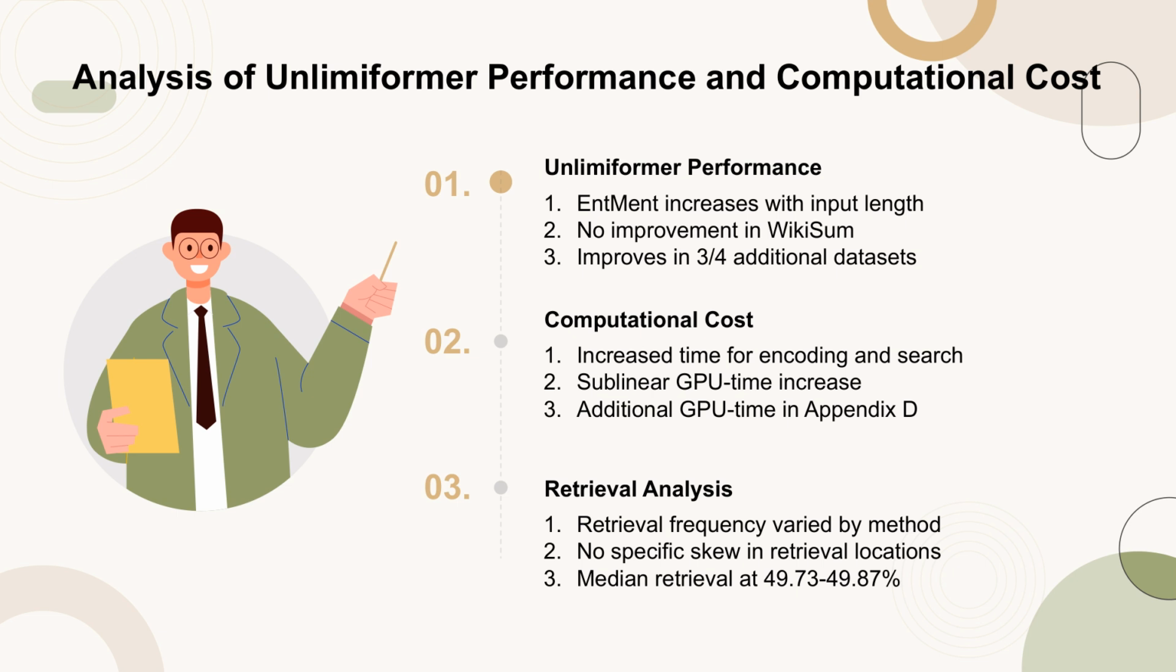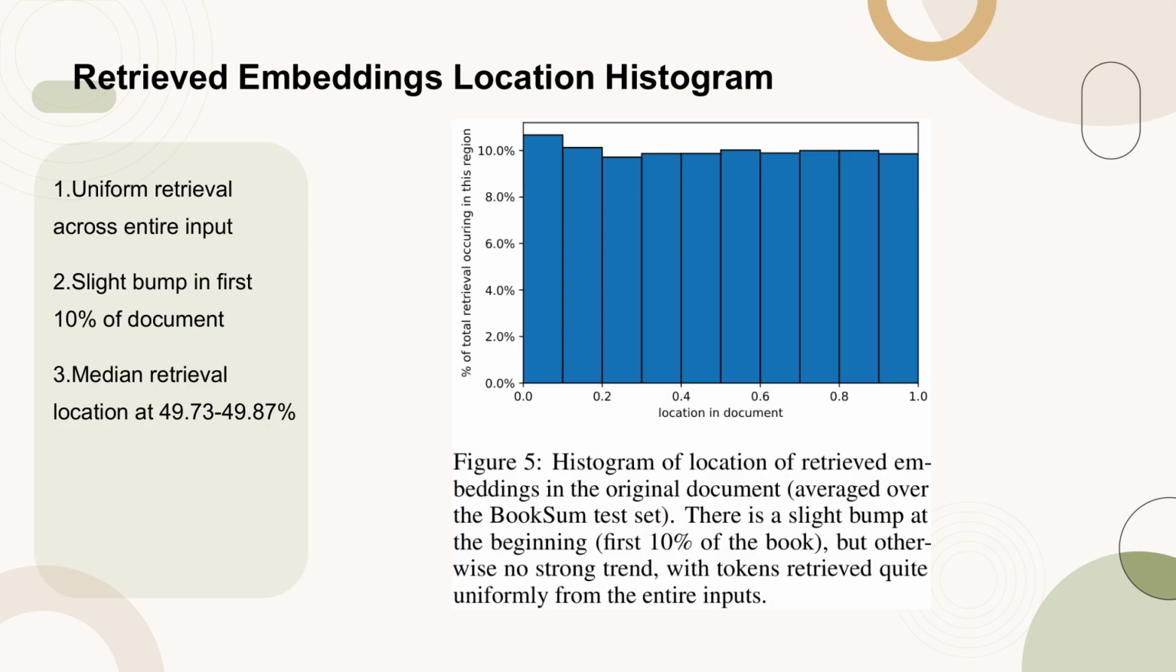Additionally, the analysis of retrieval frequency across the decoding process in BookSum shows that the number of input embeddings retrieved varies by method, with no specific pattern in retrieval locations, and the median retrieval point is consistently around the middle of the input document. Figure 5 presents a histogram illustrating the distribution of retrieved embeddings within the original document, averaged across the BookSum test set.